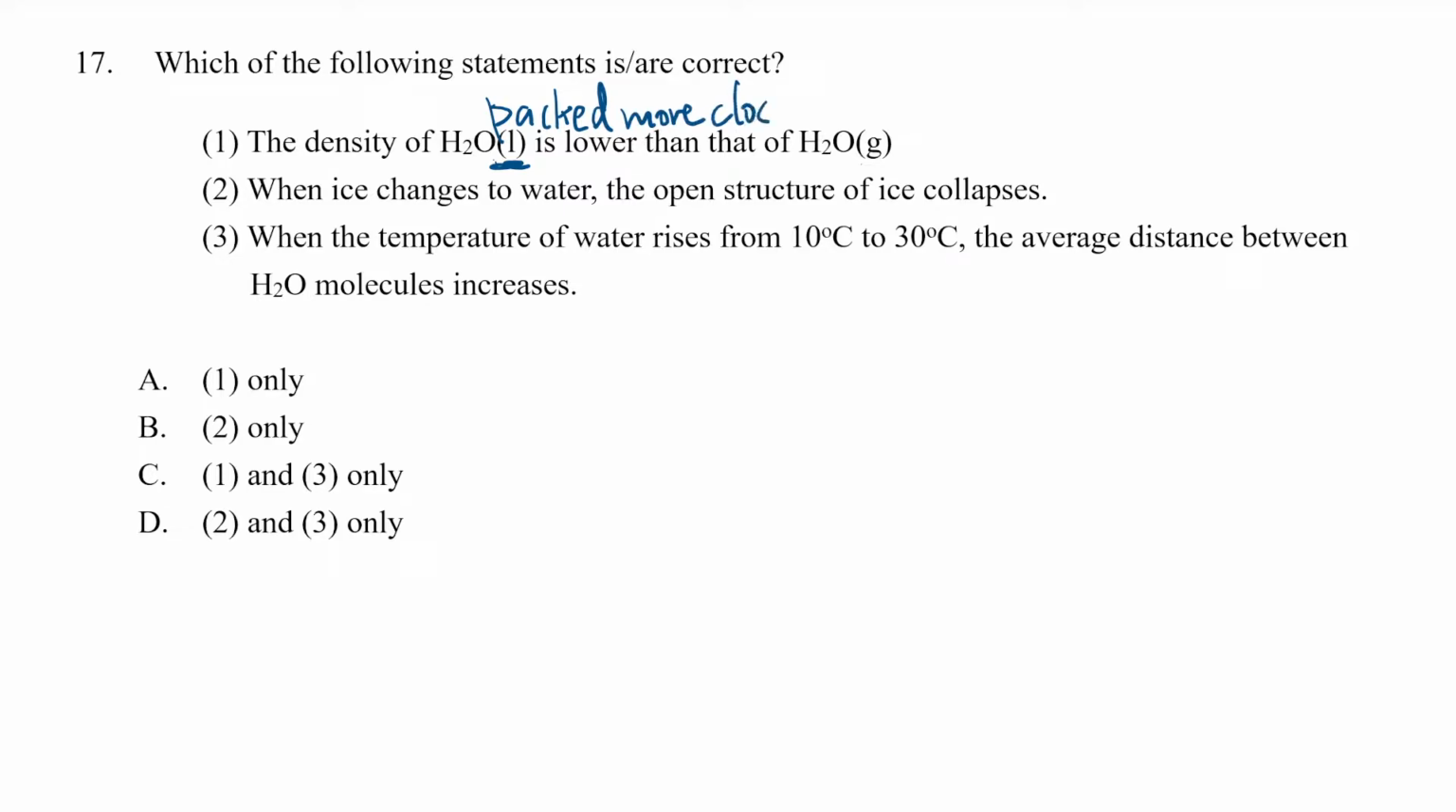Packed more closely. Because in gaseous state, you can imagine the molecules are more like floating around, far apart from one another. And this is a trick question because we have learned in this topic, you can notice that they're talking about ice. And there's a specific reason why we talked about ice. It's because the density of ice is less than that of liquid water. Now, why is the density less than that?